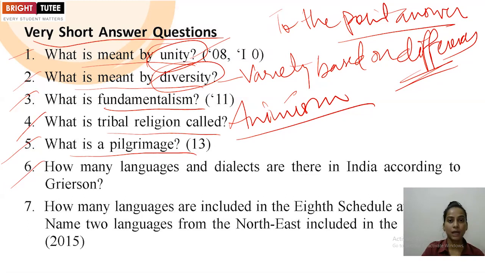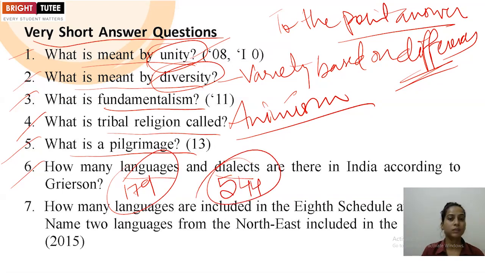Next they have asked how many languages and dialects are there in India according to Grierson. So we need to mention that data; you should be clear with it here. According to Grierson, 179 languages were there, and dialects, if we talk about, were 544. So you need to mention that data here.